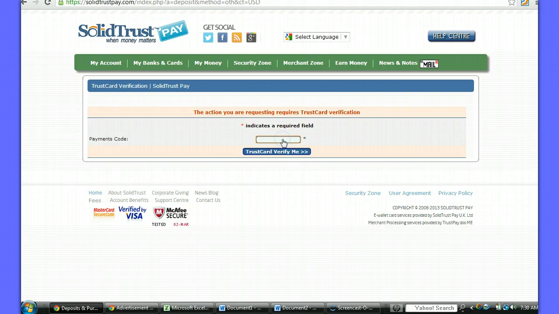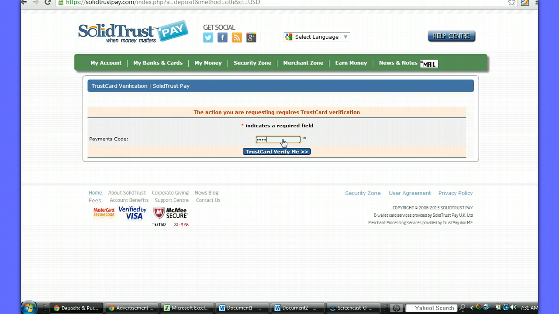Everyone on this call or listening to this video needs to get a trust card, because it moves your money faster. But if you're doing any of the cash options, you won't need it. Once you get your account verified, that's when you would need to get the trust card. So I'm going to put in my trust card information.